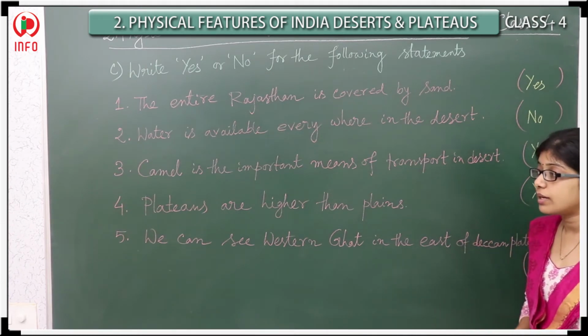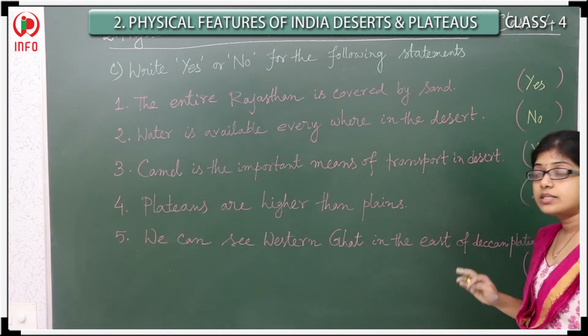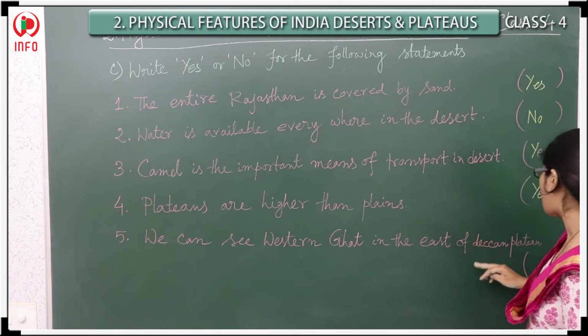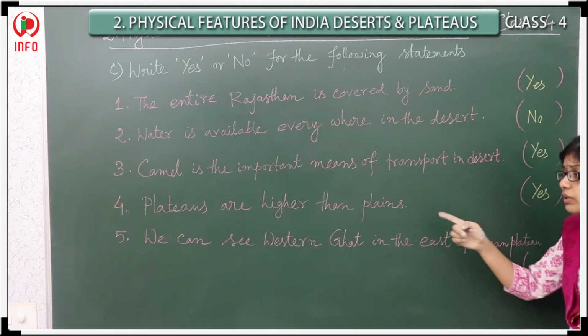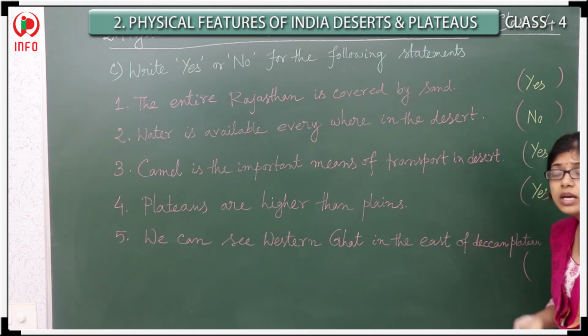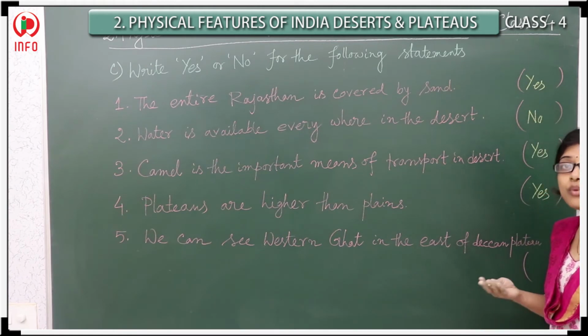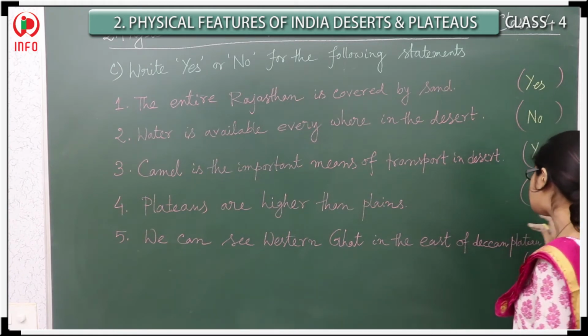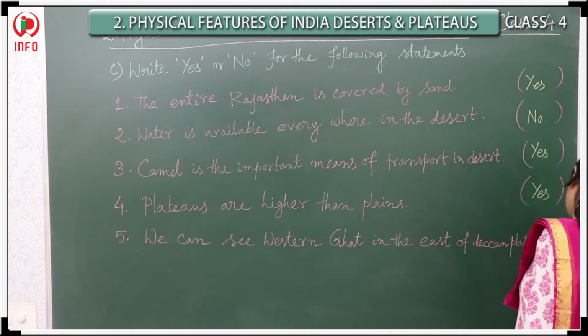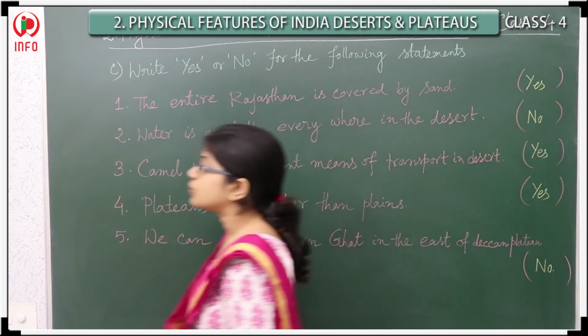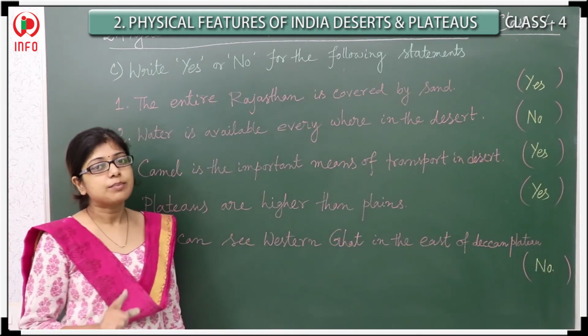Next, the fifth one. We can see Western Ghats in the east of Deccan Plateau. Is it correct? No, Western Ghats. So, it should be visible where? In the western part. That means the west of the Deccan Plateau. So, that one is also not correct. So, you have to write here no. So, that means this one, this bit is over.